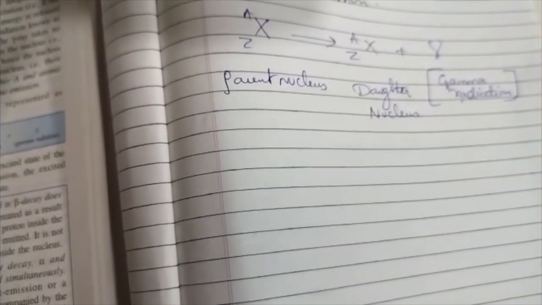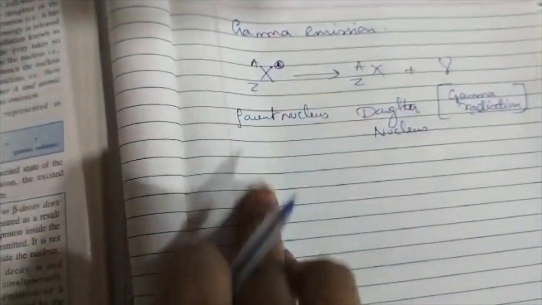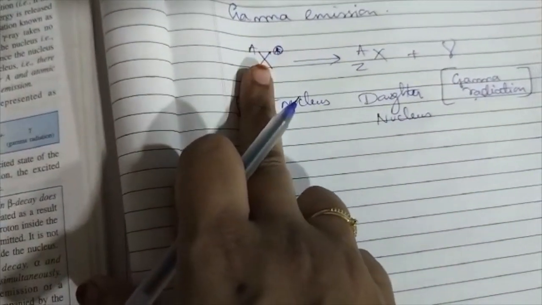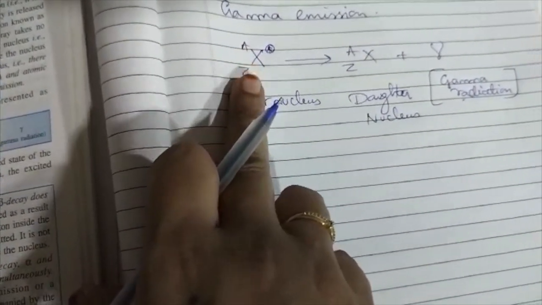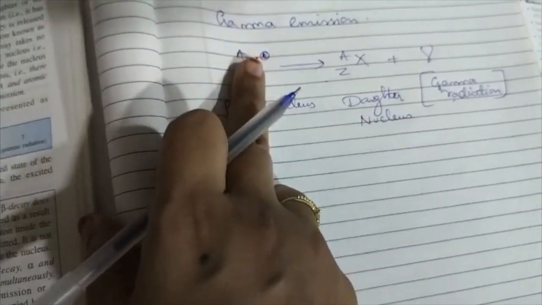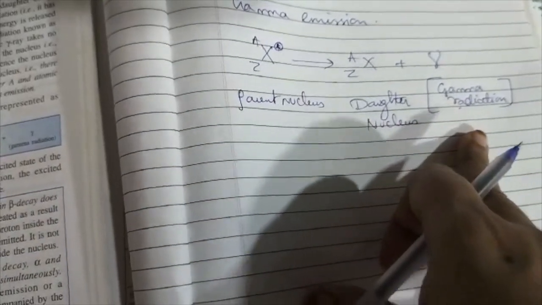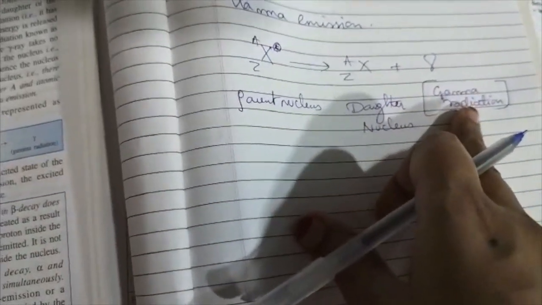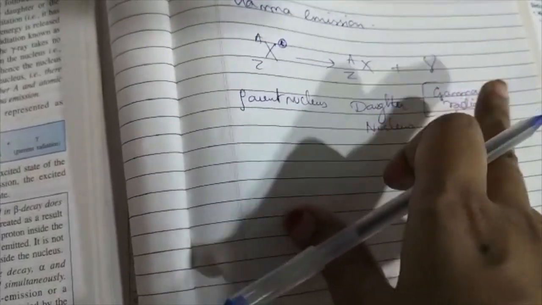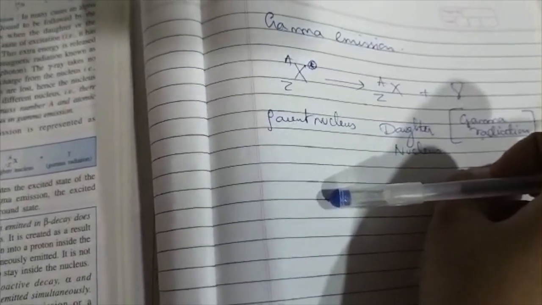Clear? Now here there is a star. What does this star indicate? It indicates the excited state. When the excited state, after becoming alpha and then beta, reaches the ground level, what happens? It emits the gamma. So in gamma emission, the excited nucleus comes to the ground state. Clear?